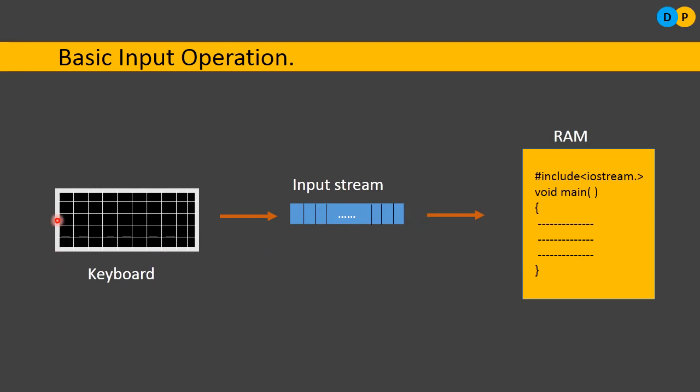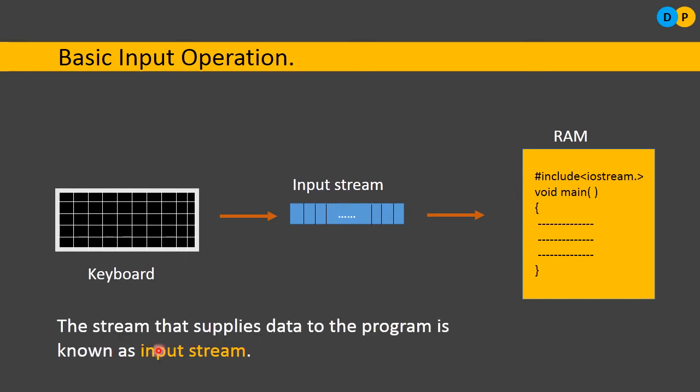From the keyboard we are keying in certain characters. These data need to be fed to my program in the RAM. How am I moving this sequence of bytes? I am moving them in terms of a stream, and this particular stream is identified as an input stream. So what is an input stream? The stream that supplies data to the program is referred to as the input stream. Here the data will be moved on to the program.